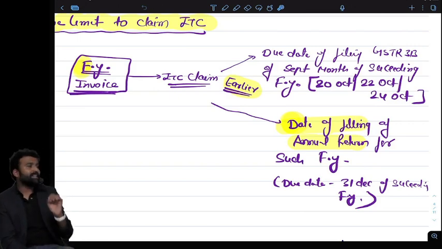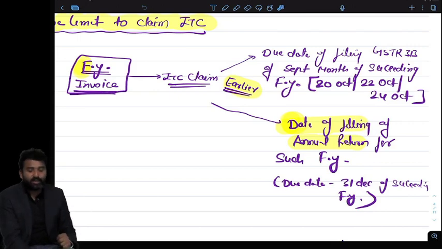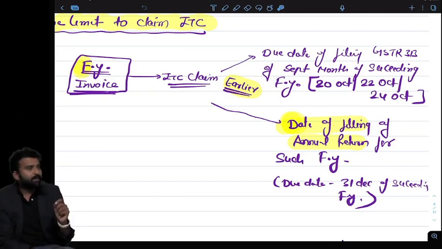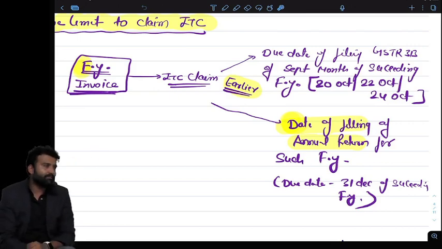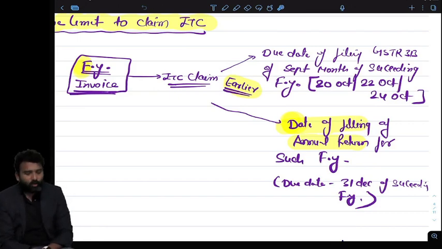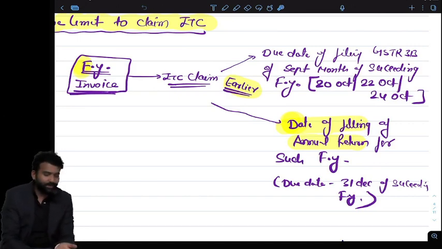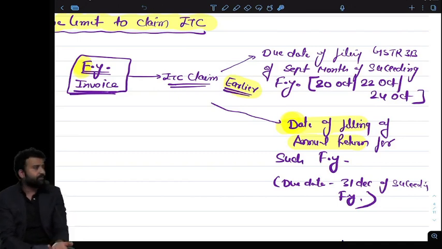Okay, so what is the due date of claiming the credit? What is the time limit? September month return, or annual return, whichever is earlier. What are these three dates? Actually, these are the due dates of GSTR-3B: 20th October, 22nd October, or 24th October. So claim the ITC in the return of the month of September, which you will be filing on the 20th, 22nd or 24th October.